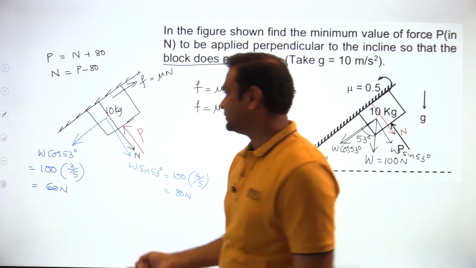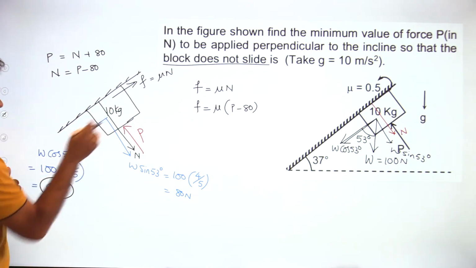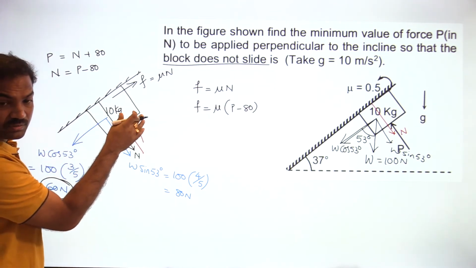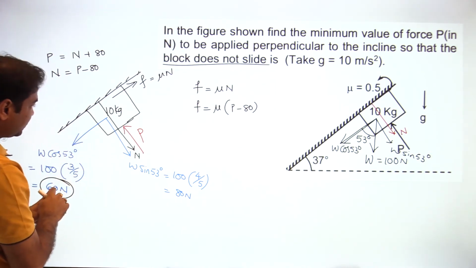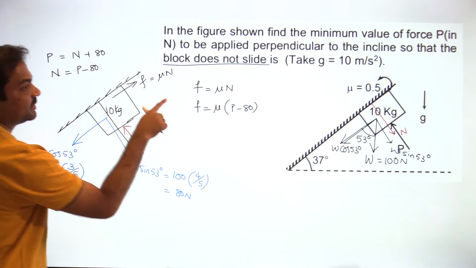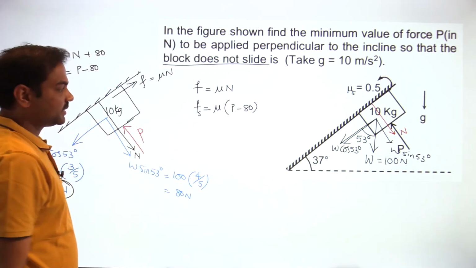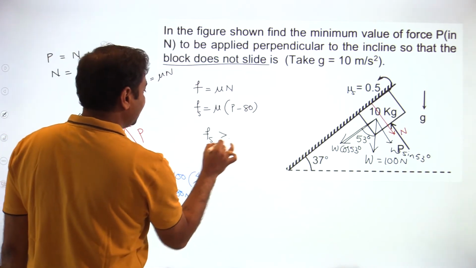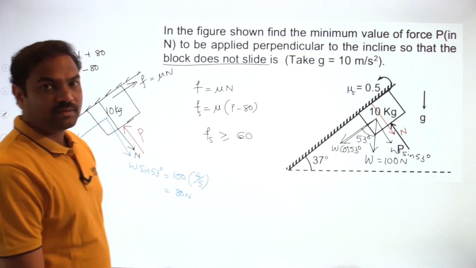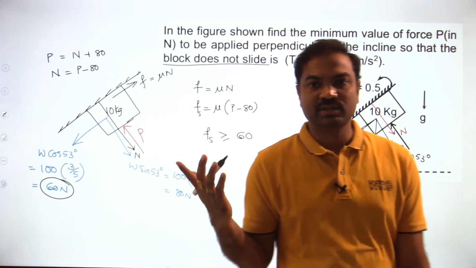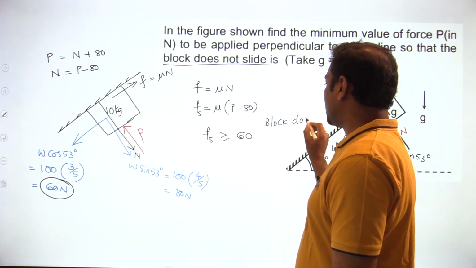So the block does not slide. Whenever this force, which is 60 Newton, will try to make the block slide on the inclined plane, this value should be less than or equal to this. So this mu value I am taking as mu s, limiting friction. Then Fs should be more than or equal to 60. Whenever Fs is more than or equal to 60, then there is no sliding.